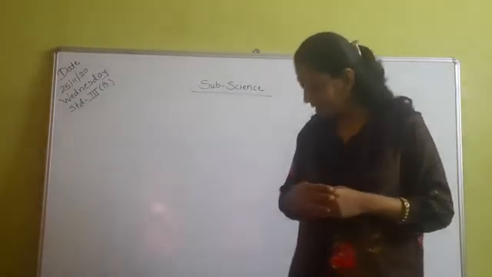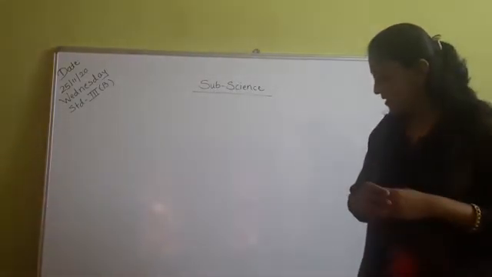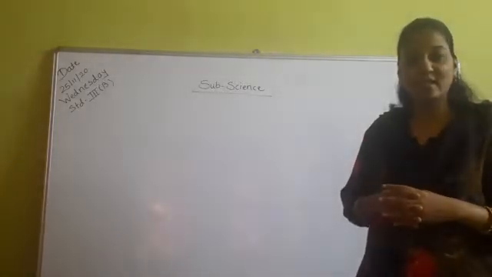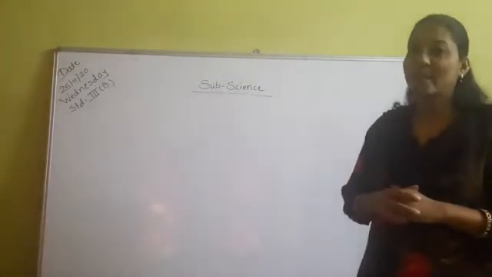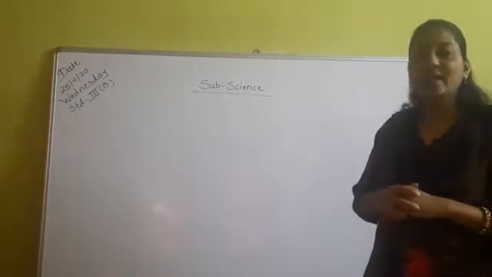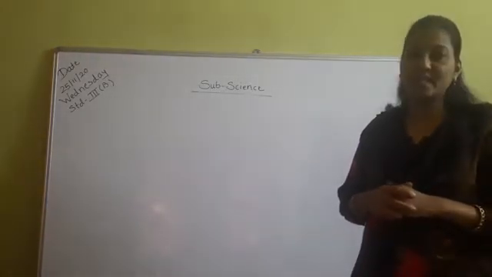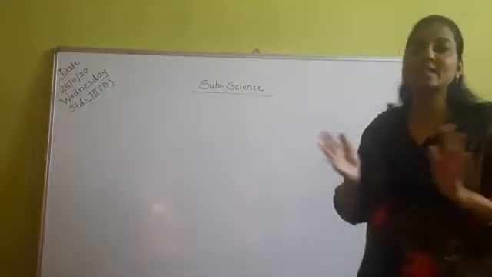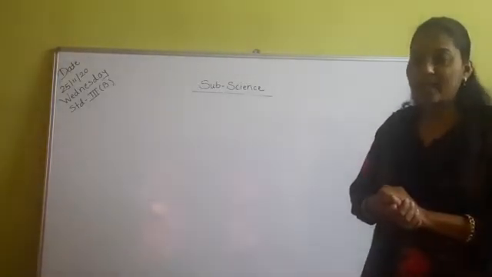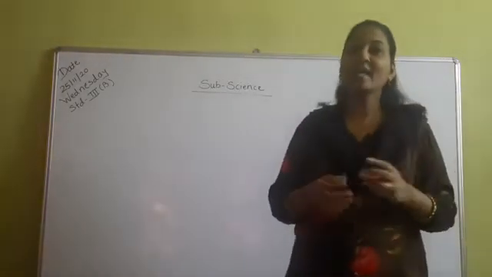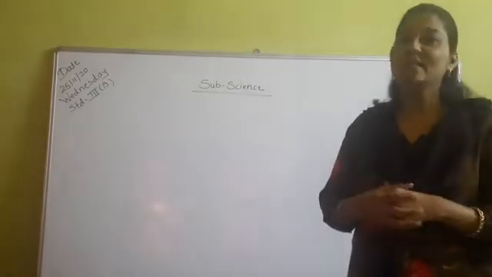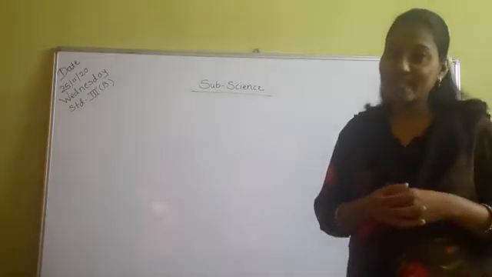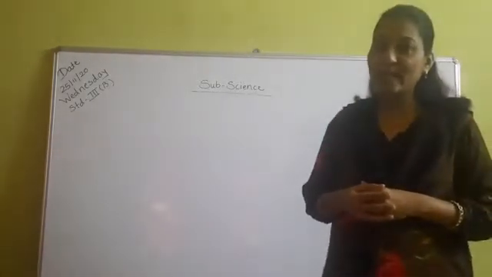So the first clue is that it is a natural thing and it is green in color. Now the second clue is it is fixed in one place. It cannot move from one place to another. And the third clue is that it is a living organism like you and me. So, any guesses students? Are you getting it?